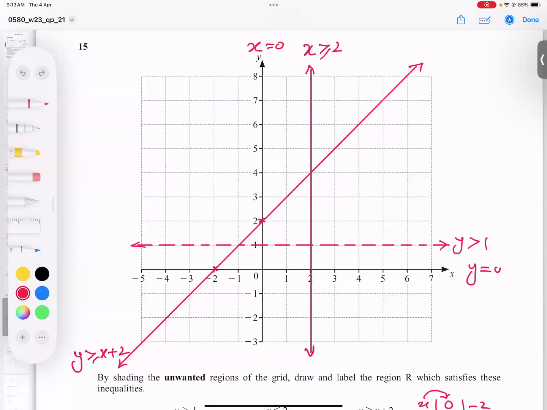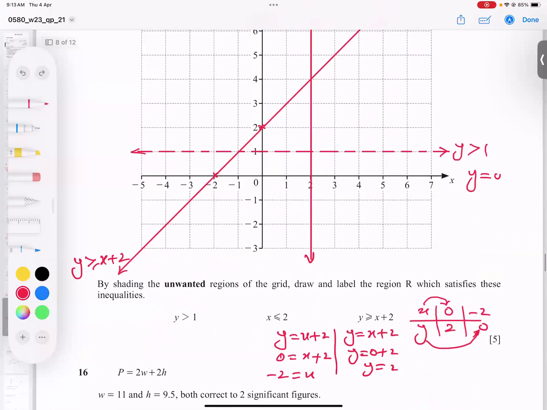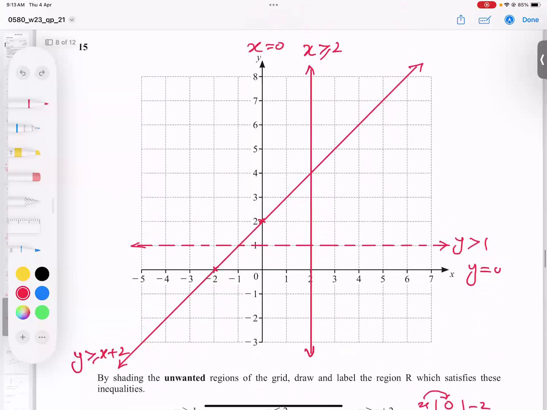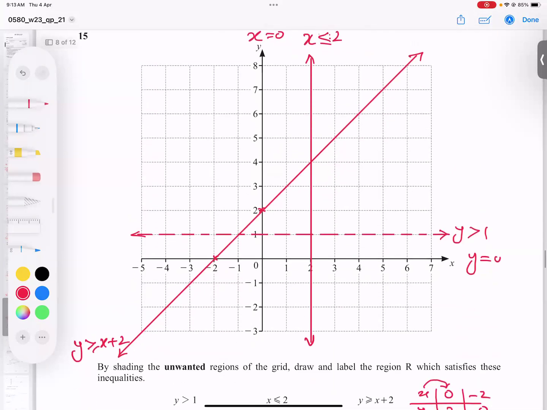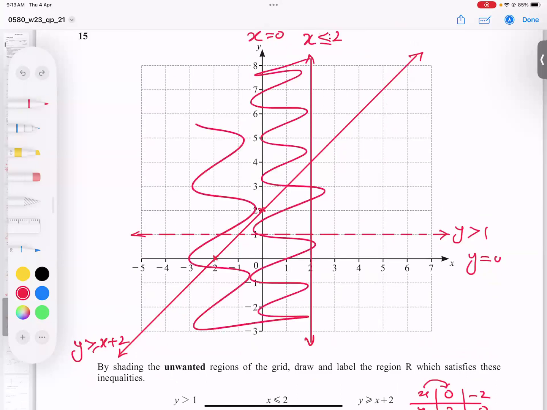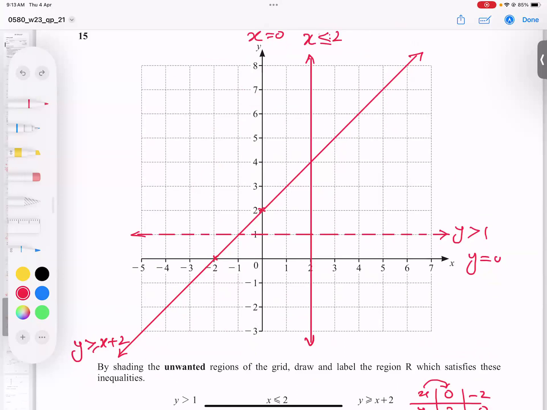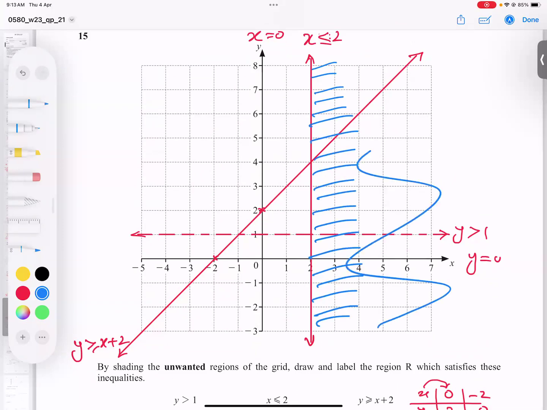Oh, sorry, this is a less than. Less than means naturally behind 2 is less than. So this is called the wanted region. But the question says shade unwanted, so I'm going to shade this portion. It is up to your wish. You can make a small shading or you can do a full one also, no problem. But I think this is enough.